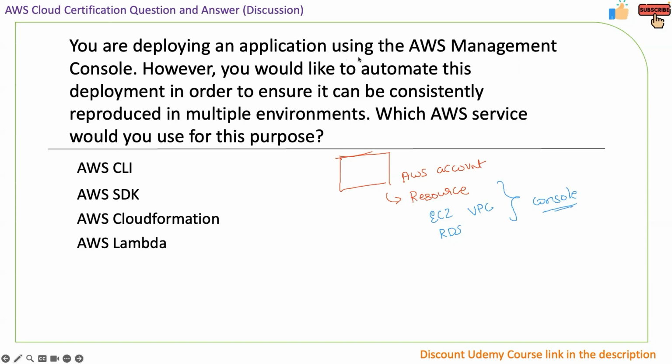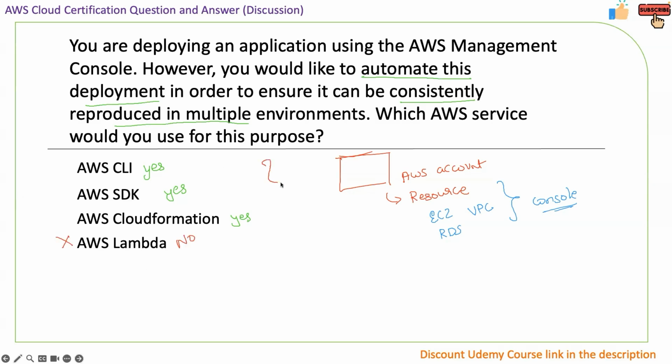The question is focusing on the automation of this deployment in order to ensure it is consistently reproduced in multiple AWS environments. Now, can I do that in AWS CLI? Technically, yes. Can I do that using AWS SDK? Technically, yes. Can we do it with CloudFormation? Yes. Can we do it with AWS Lambda? No. So this option doesn't exist.